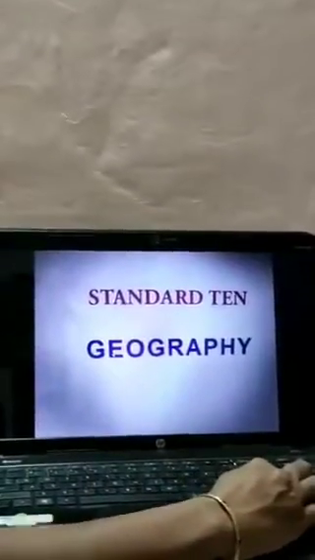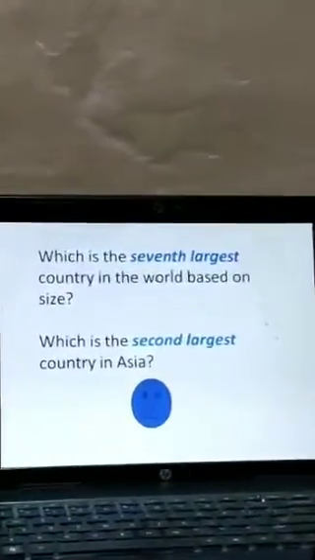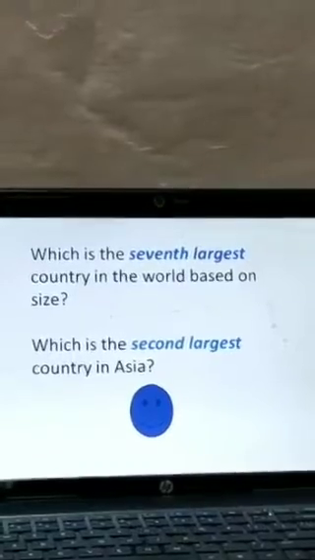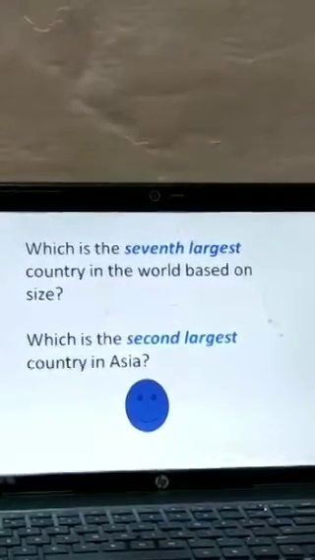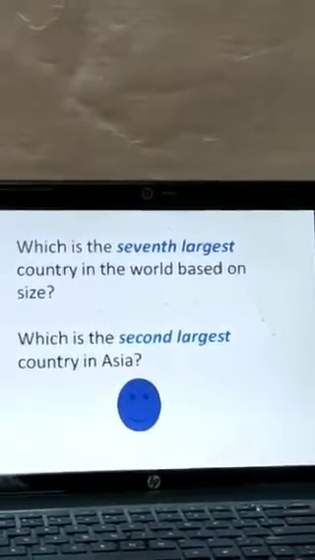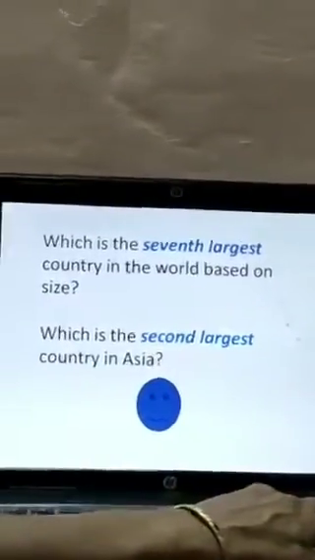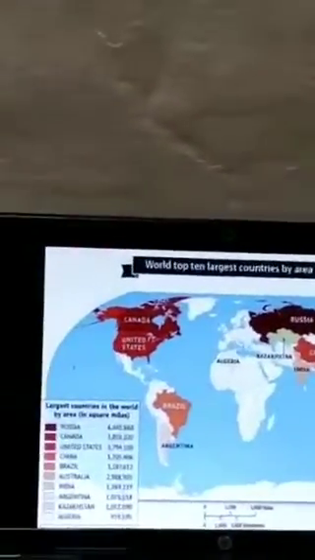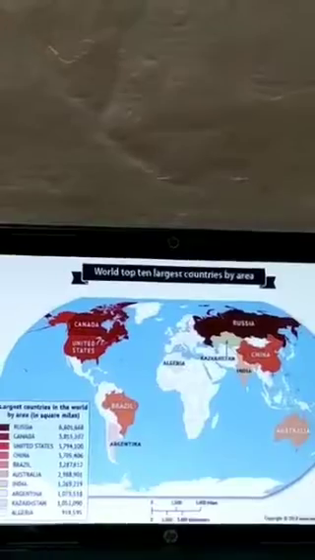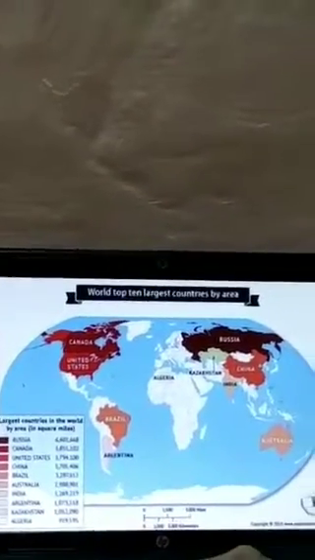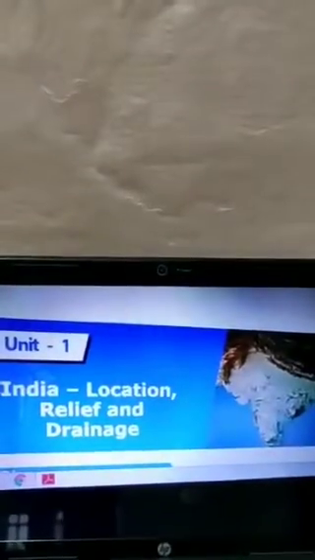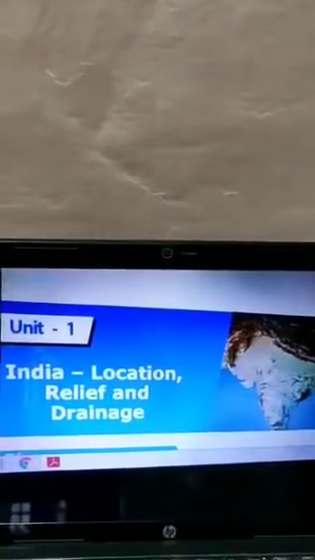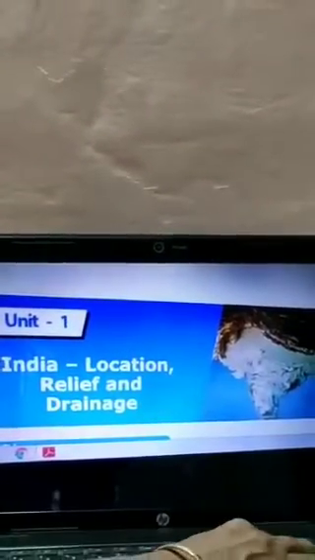A great country. Can you find the name of the country using these clues? Yes, that is the 7th largest country in the world based on size and 2nd largest country in Asia. This map will help you to find 1, 2, 3, 4, 5, 6, 7. Yes, which one? That is our mother country. Yes, India. Today we are going to learn location, relief and drainage of India.